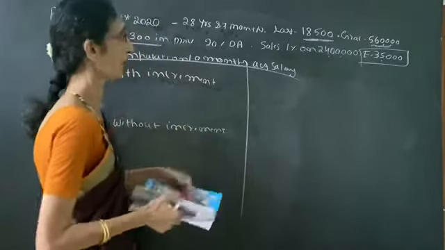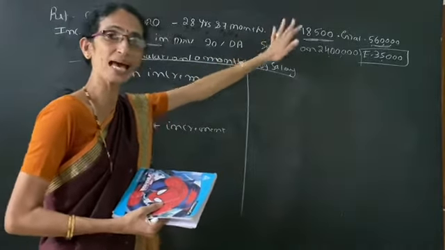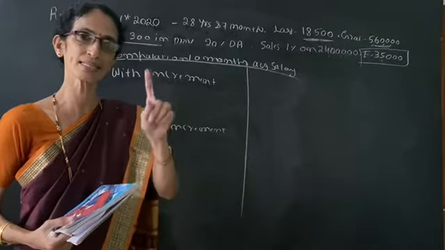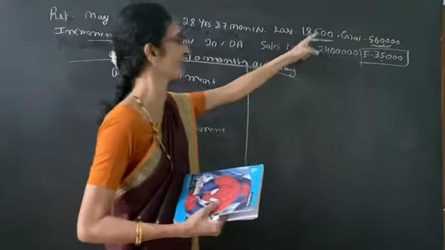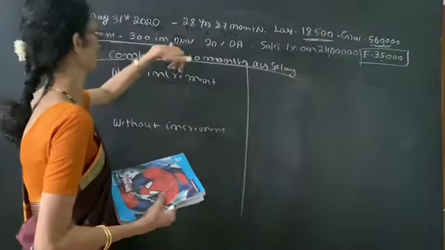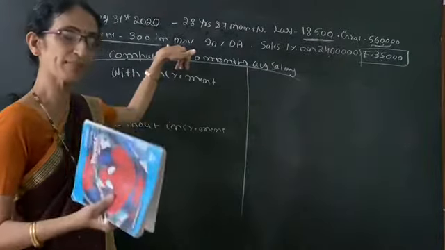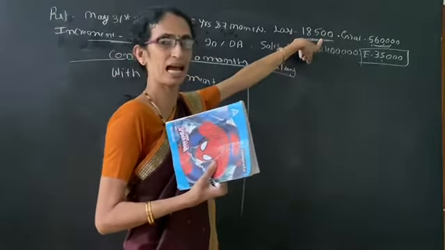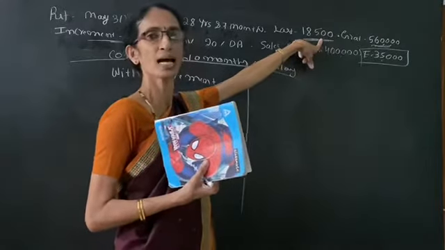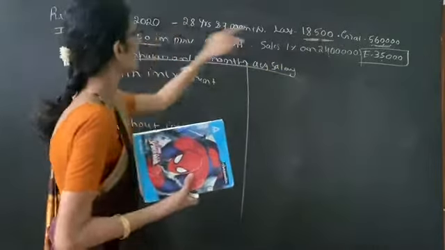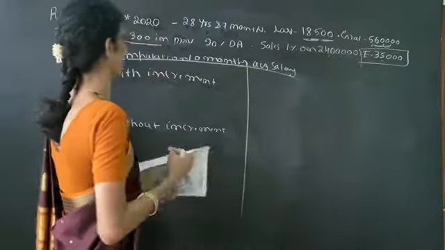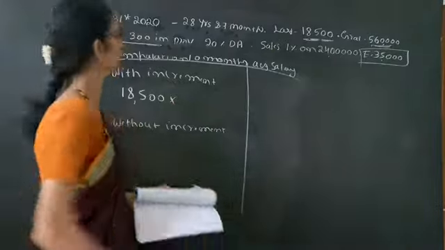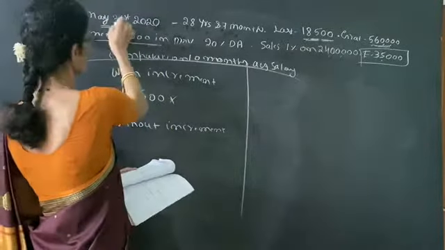See here, last drawn salary means it is the salary drawn at the time of retirement. ರಿಟೈರ್ಮೆಂಟ್ ಟೈಮ್ ಅಲ್ಲಿ ಅವನಿಗೆ ಸಿಕ್ಕಿದ ಸ್ಯಾಲರಿ 18,500 and the increment is due in the month of November. That means this last drawn amount includes the increment amount, that is 300. So we are receiving with increment, 18,500 into.